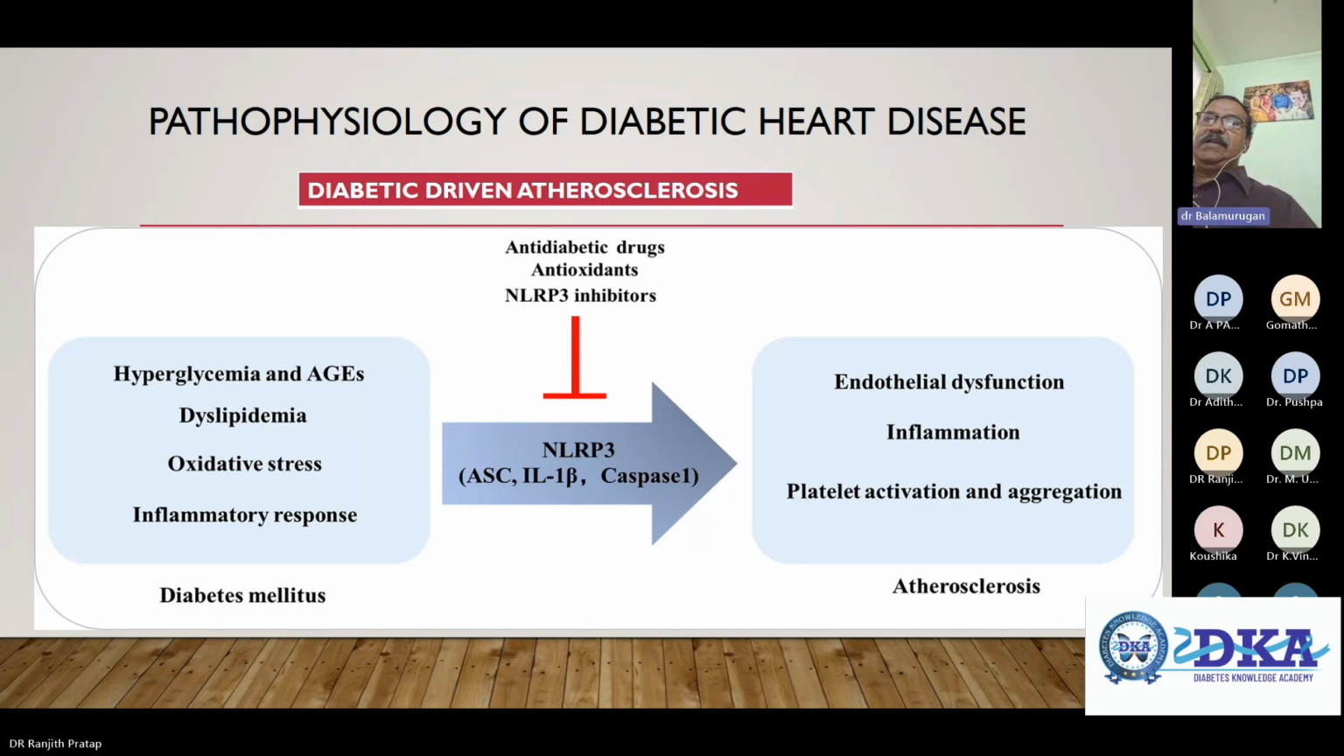The initial factors being hyperglycemia and advanced glycation end products, dyslipidemia, oxidative stress, inflammatory response, and diabetes. With anti-diabetic drugs and antioxidants, it can have an NLRP3 act on interleukin 1B and caspase 1, leading on to endothelial dysfunction, inflammation, platelet activation and aggregation again, and the net result will be atherosclerosis.